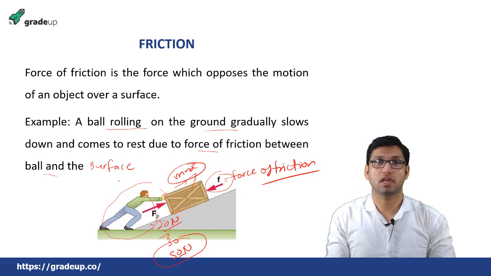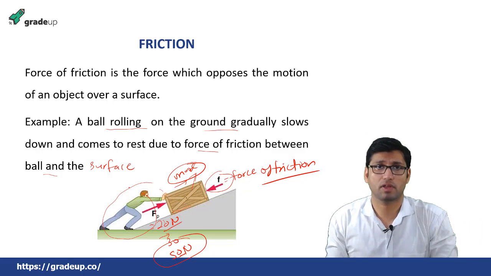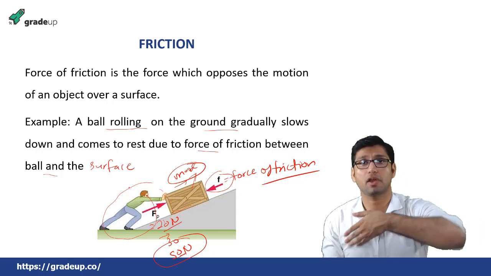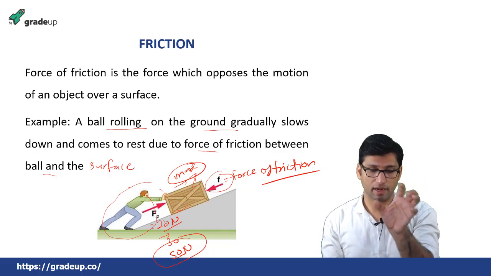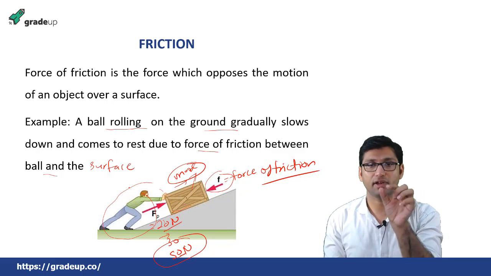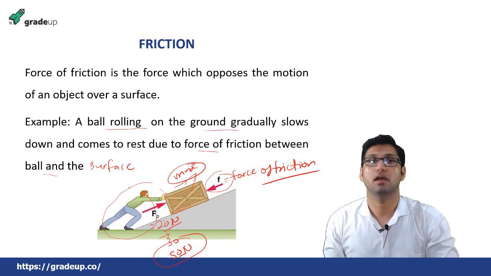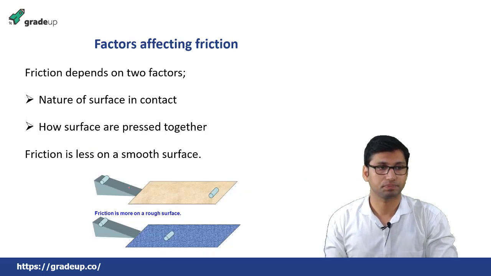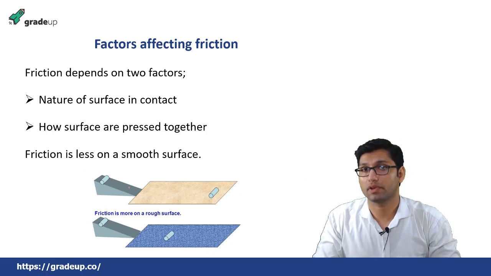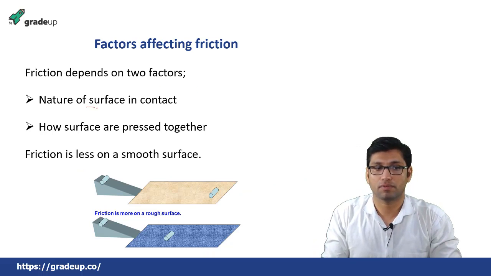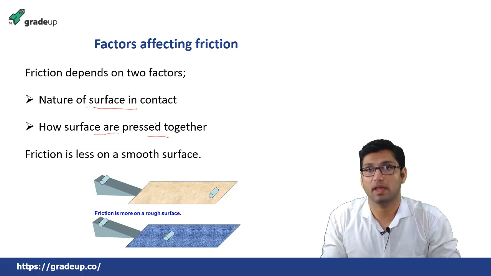okay. Suppose you are playing cricket, or playing table tennis, and you have hit a ball. After hitting, the ball will spin for some time, and then it will come to rest. The reason why it comes to rest is the force of friction between the ball and the ground. So that means there are some factors which are affecting this force of friction. The factors affecting the force of friction are the nature of the surfaces in contact and how the surfaces are pressed together, okay.